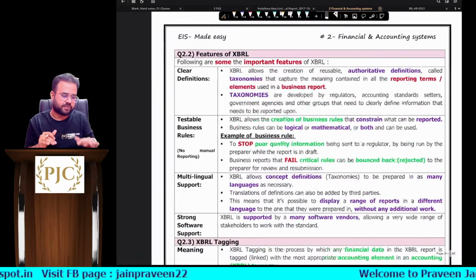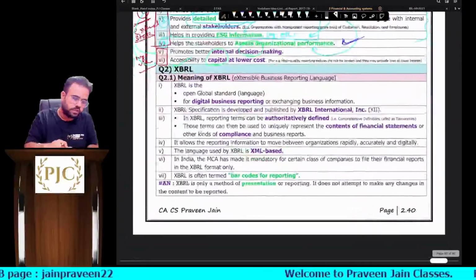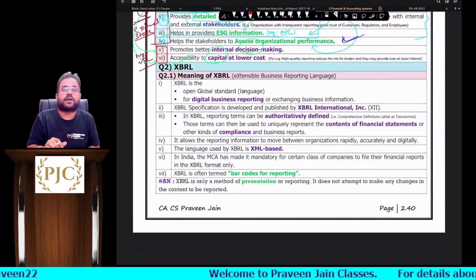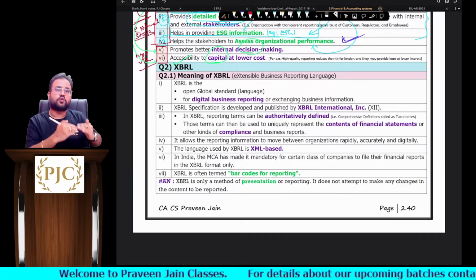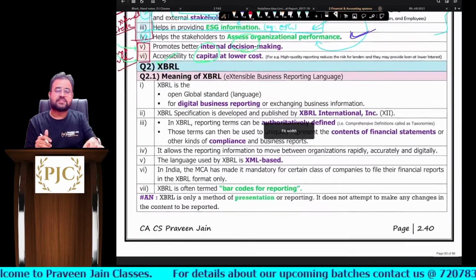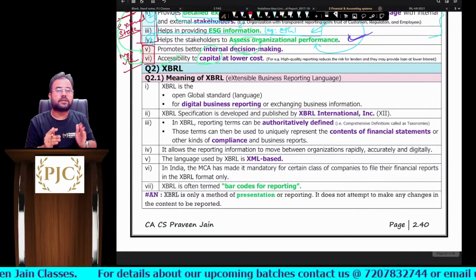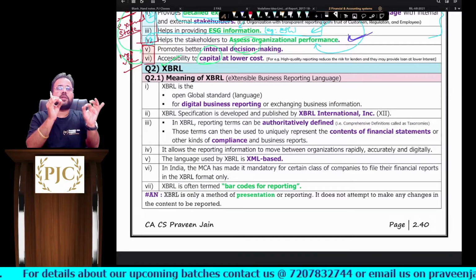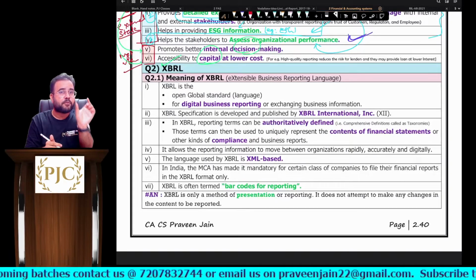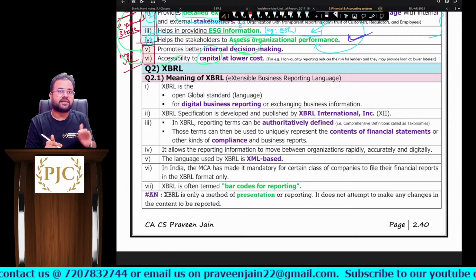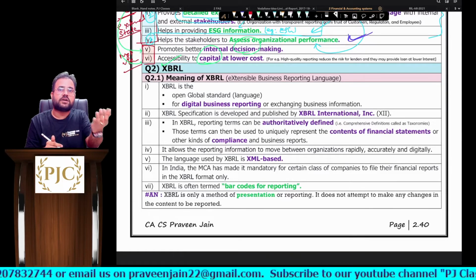Let us now read from the material, sir. So let's see the meaning of XBRL. Whenever you get a short note on XBRL, sir, ensure that you are writing point wise. This is the beauty of our material, sir. I have ensured that all the text is defined point wise, sir. Wherever important words are there, I have highlighted them so that you focus more on the terminology, sir.